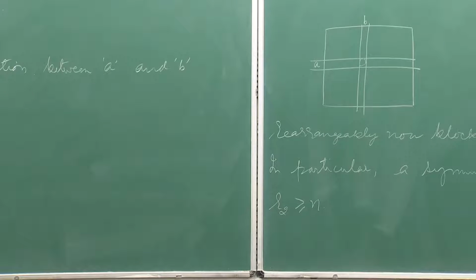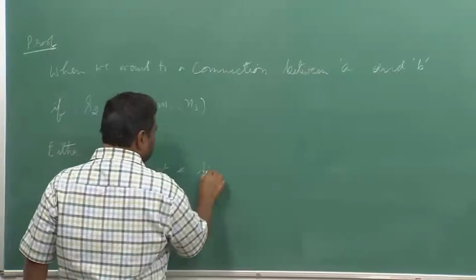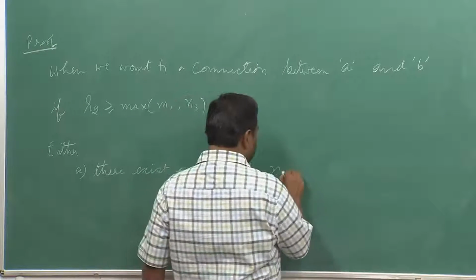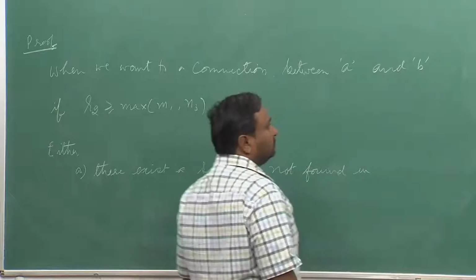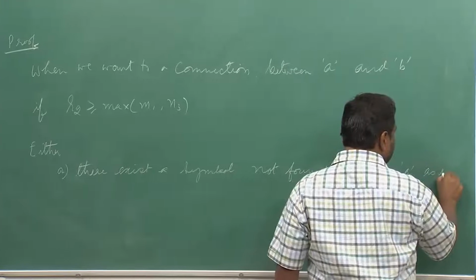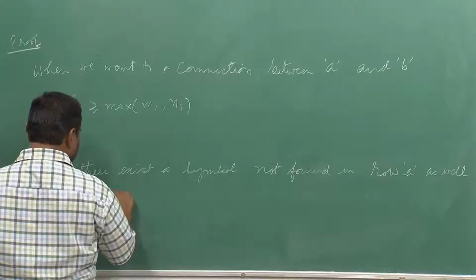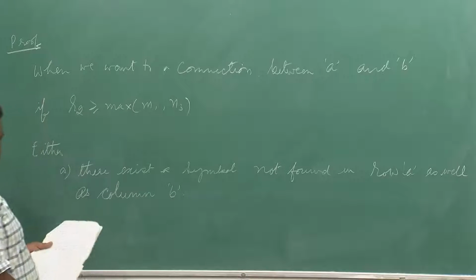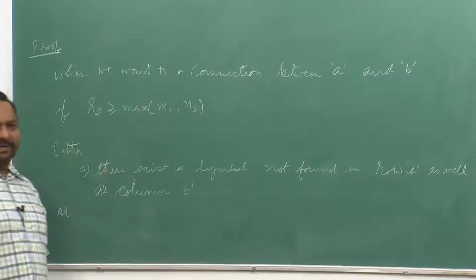I will state that there exists a symbol not found in row A as well as column B.